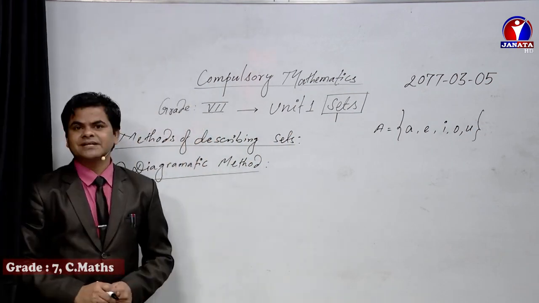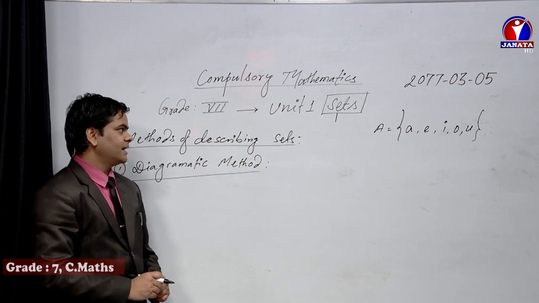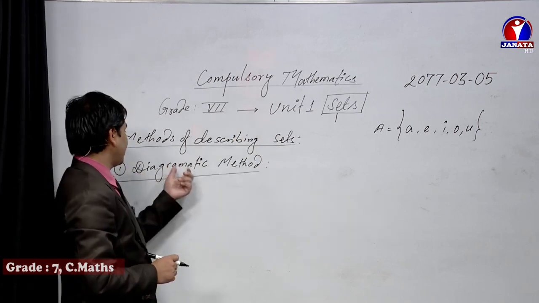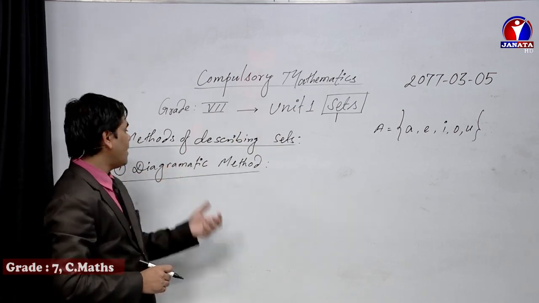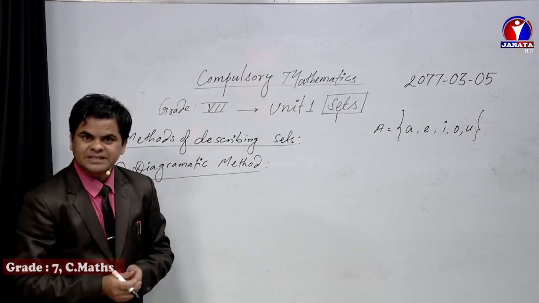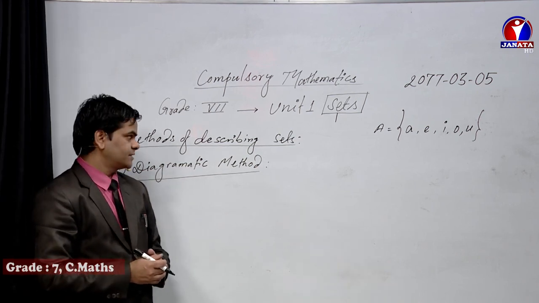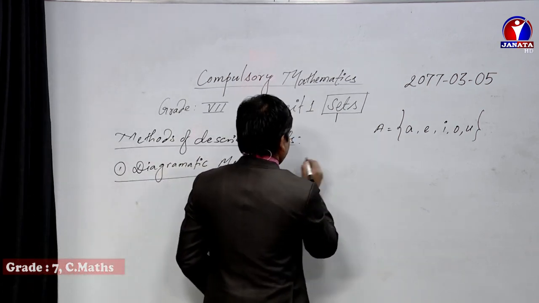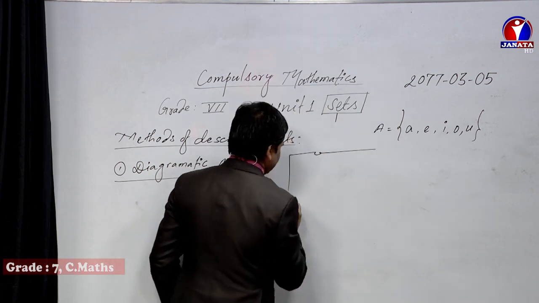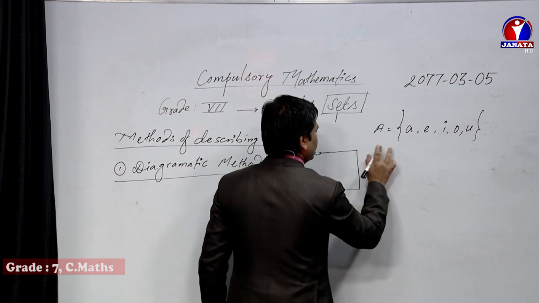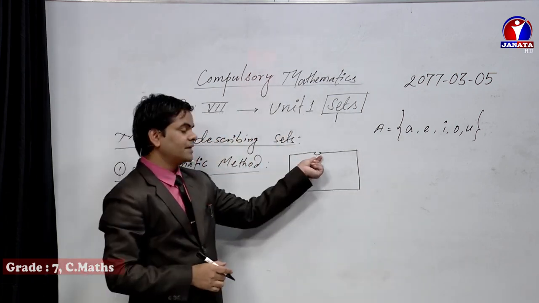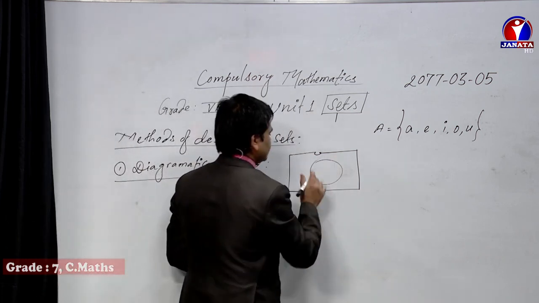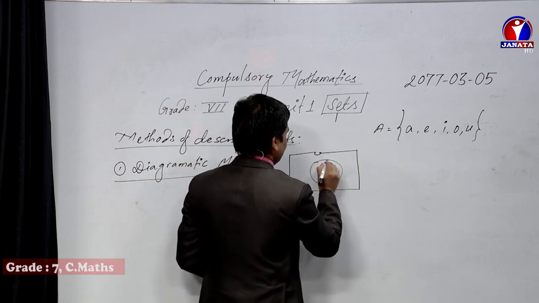You know, dear students, these are the vowel sounds in the English alphabet. So, if you have to represent that information using a Venn diagram, how will you present it? Somehow you have got the information in class 6, but now I want to revise it again. Let us prepare a Venn diagram. A Venn diagram is prepared by using a rectangle, which represents the universal set, also known as the superset, and we prepare a circle inside it. As there is only one set of information, only one circle.